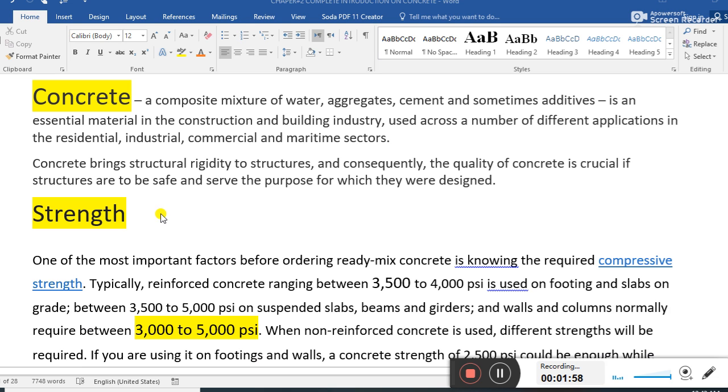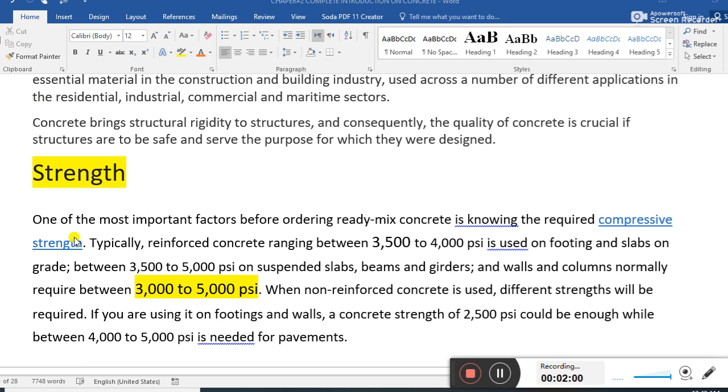Concrete has a strength. What is the strength of concrete? Guys, I'm just going to say this in short, because this topic is too long and I don't want to make this video too long. One of the most important factors before ordering ready-mix concrete is the required compressive strength.